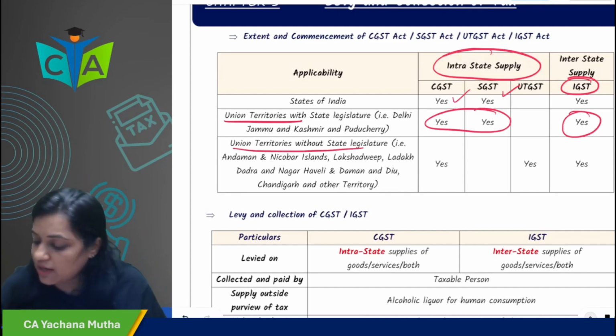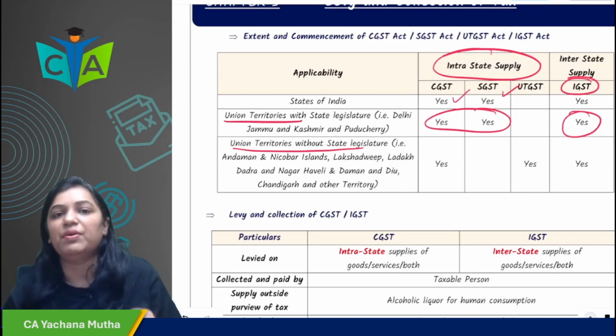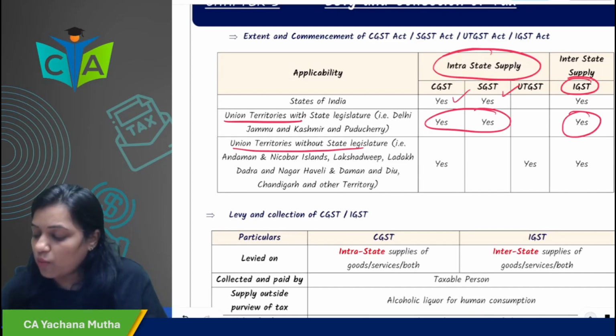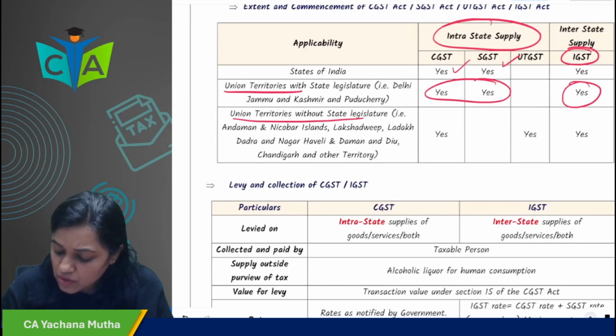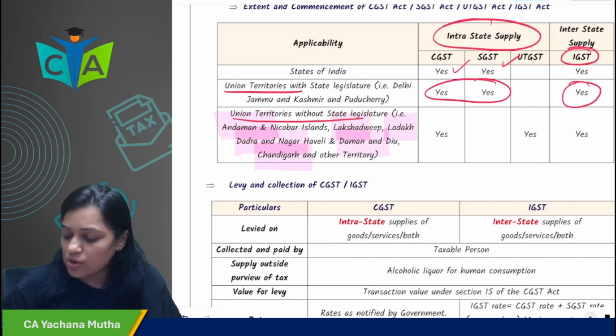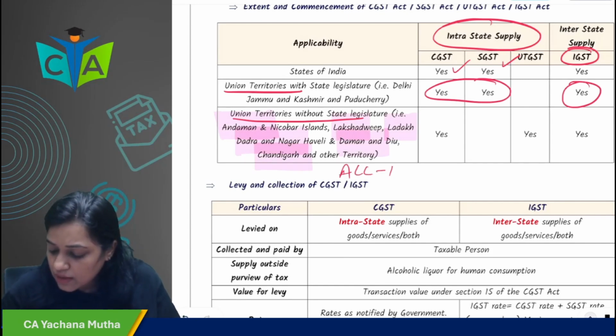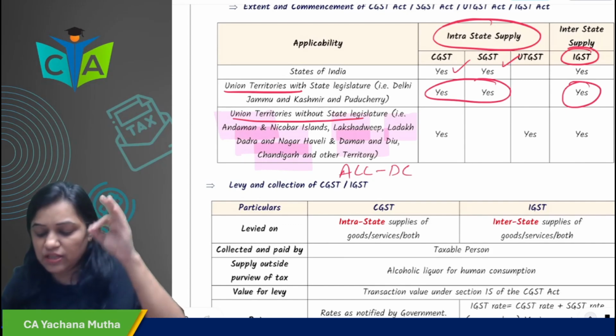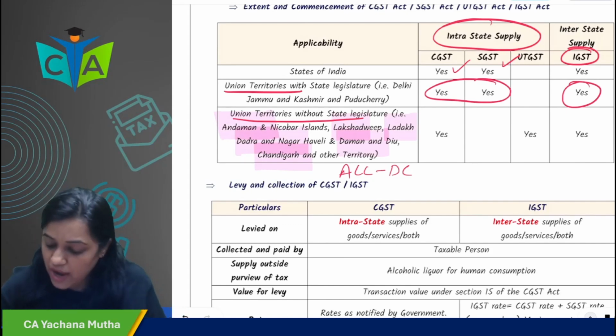Now there are 5 union territories without state legislature. What are those union territories? ALL dash DC. You remember ALL dash DC was the memory technique. What does it stand for? Andaman Nicobar, Lakshadweep, Ladakh, Dadra Nagar Haveli, Daman and Diu and Chandigarh. Okay, so ALL dash DC: Andaman Nicobar, Lakshadweep, Ladakh, Dadra Nagar Haveli, Daman and Diu and Chandigarh.